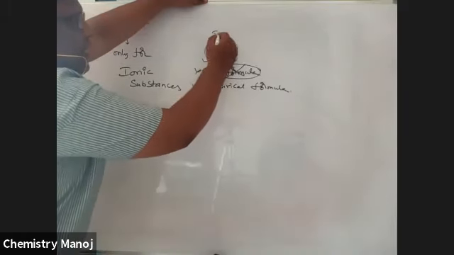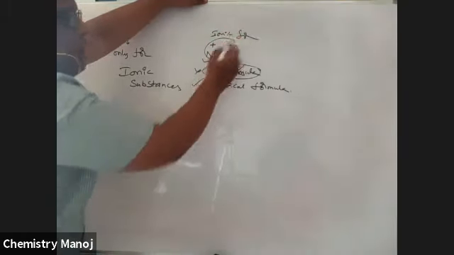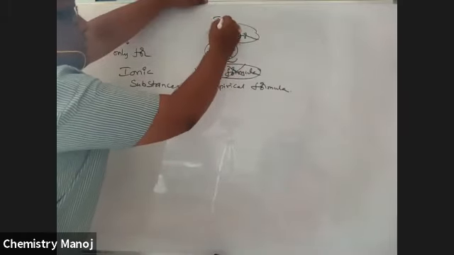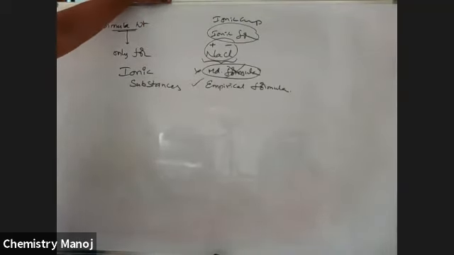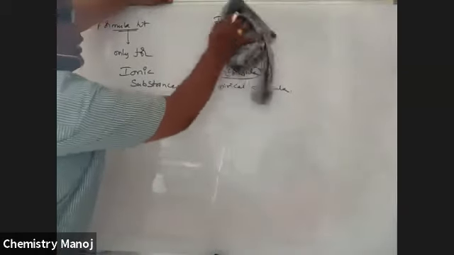That is why it is called an ionic compound. NaCl is an ionic compound as it contains oppositely charged ions. Now I am going to draw the structure of NaCl. Why is it not taken as molecular formula, and why is it taken as empirical formula? I am going to discuss that.